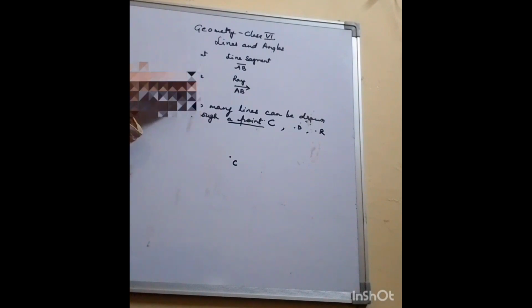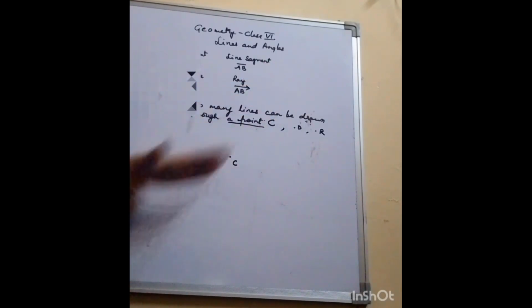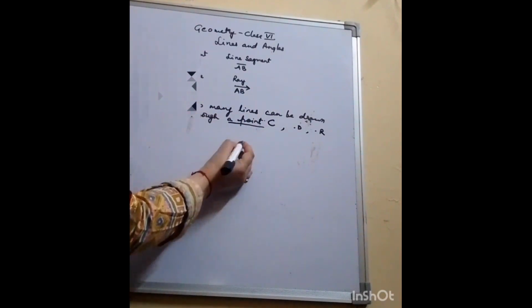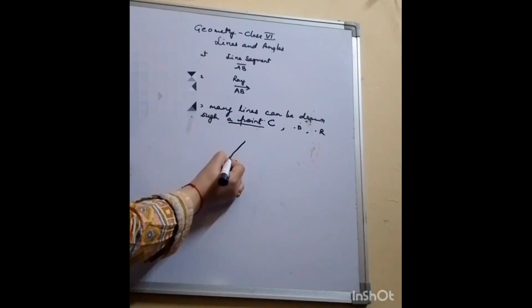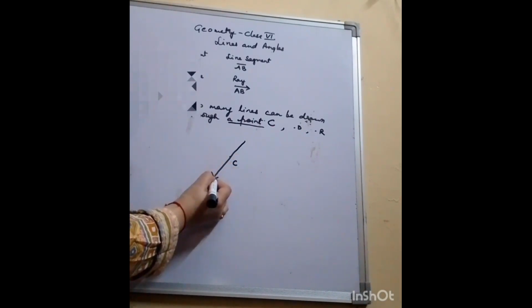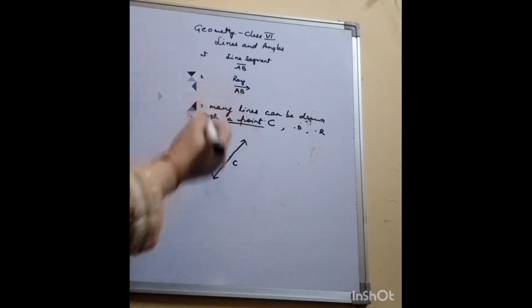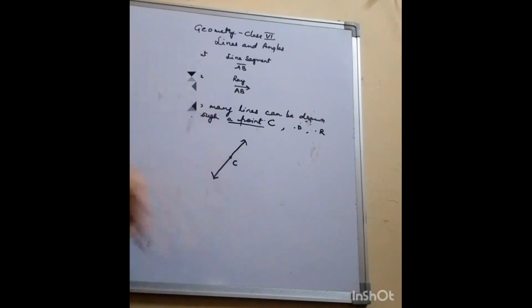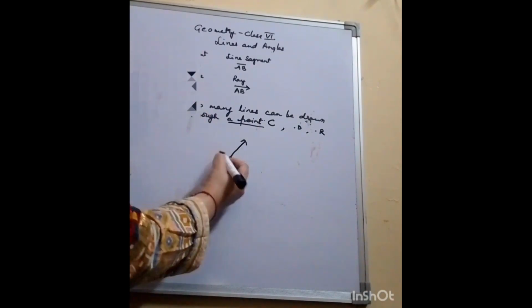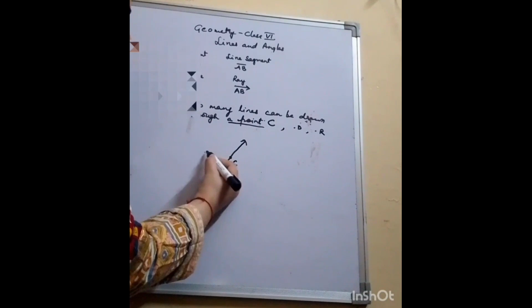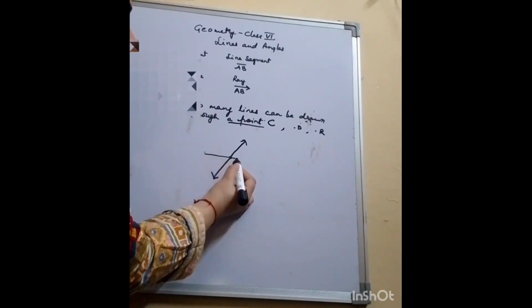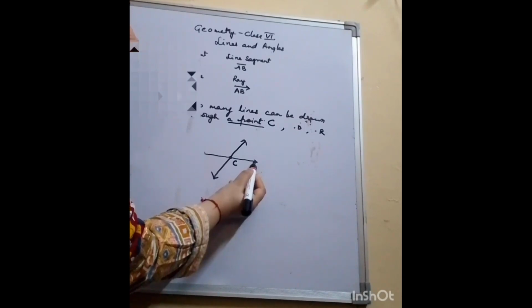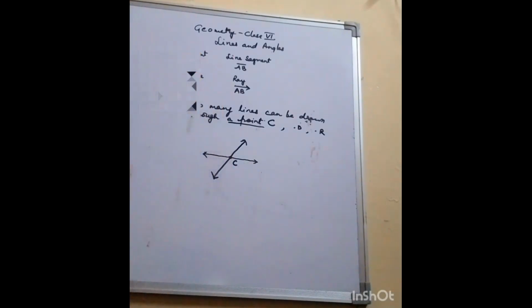First you should know what a line is. A straight path which goes in both the directions. So let's draw one line and put arrows on both the sides. So this is one line. Can I make any other line? If I make a horizontal line passing through C, this is another line.